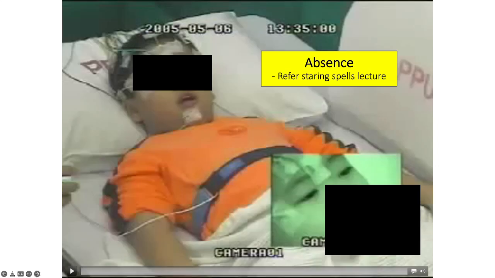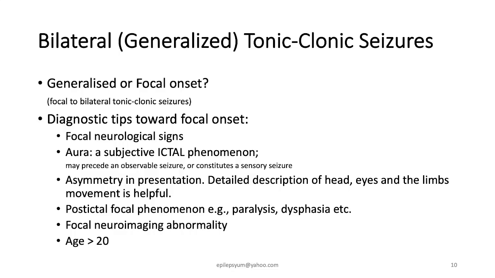The second type of generalized onset seizure is absence, which will be described further in the staring spells lecture, and I won't cover it in this lecture. Generalized tonic-clonic seizure can have a focal or generalized onset. If it's focal onset, we'll call it focal to bilateral tonic-clonic seizures. The diagnostic tips toward focal onset include the following.